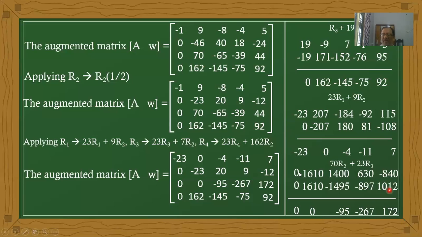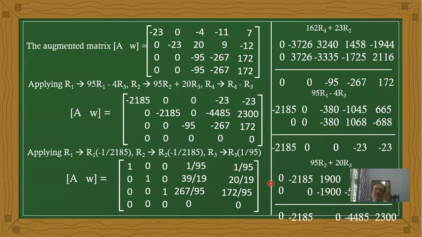Therefore, the sum of the values, the sum of the two rows becomes 0, 0, and here we get minus 95, and here it is minus 267, and it is now, how much does this become? 172 now. Therefore, the third row is converted like this now. After that, for the fourth row now,